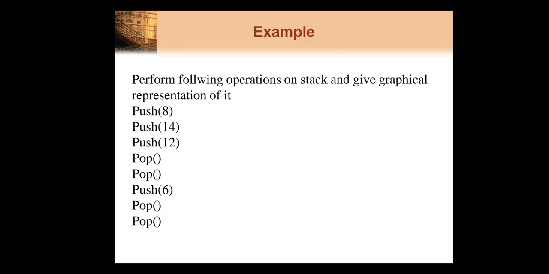Now here we will see one example, and this type of question is always asked in the question paper for 2 marks. They say: perform the following operations on the stack and give a graphical representation of it. They give you some operations, like in this example they say push 8, that means push the element 8 on the stack, then push 14, push 12, then perform 2 pop operations, then push element 6 on the stack and again perform 2 pop operations. We will see how to represent them, how to perform the operations on the stack and how to show it graphically.